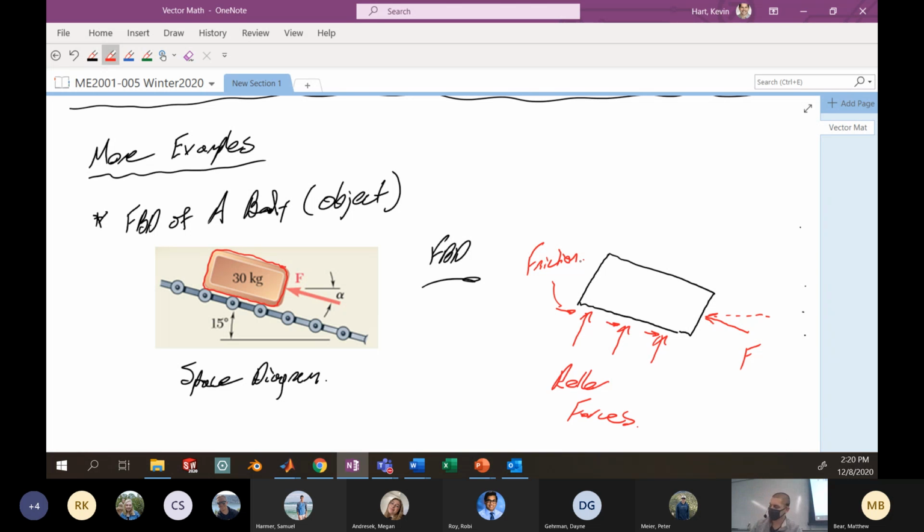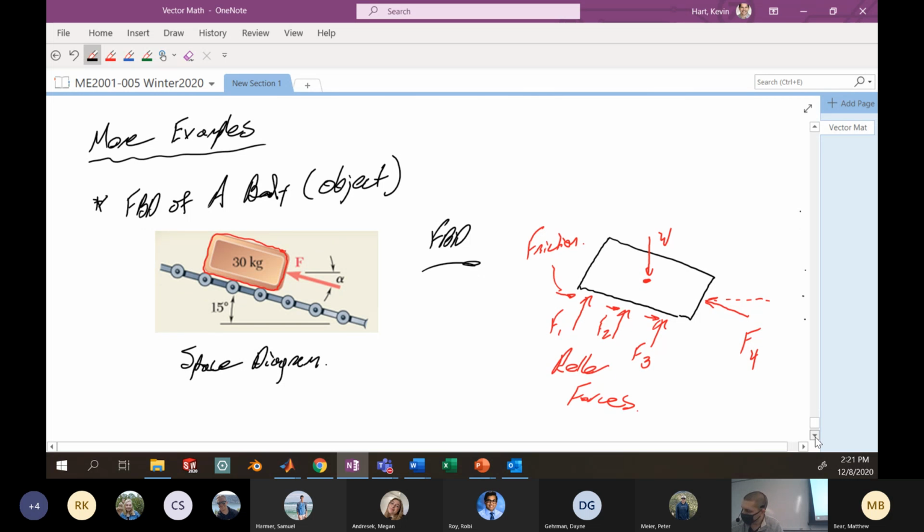So we're going to include weight in our free body diagrams as well. So this guy's got some weight, which we can label as capital W. So I would say this is a pretty good free body diagram. Usually you want to label each one of these forces. So I might label this as F1, F2, F3, maybe this is F4 over here, and so on and so forth. All right, get the general idea.